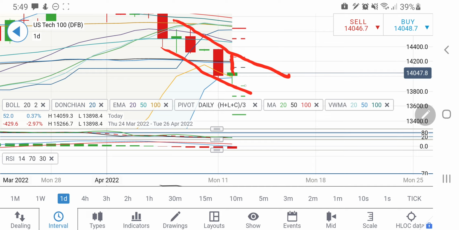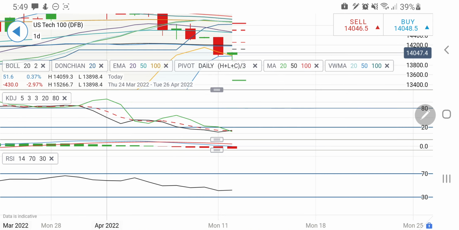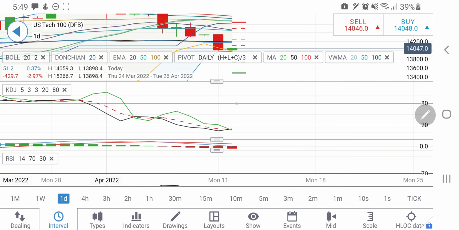If it continues to rise above 14120, the first resistance is 14200, then 14220, 14300 will come into the picture. So I'll be watchful of that. It can try to rise, it can give a strong move once it is above these levels. However, one can go short once it is below 13950. The support at 13900 is very strong. If it breaks 13900, rather I will say 13880 is very strong. If it breaks 13880, we may see a very strong fall on NASDAQ 100, which might take it towards 13800 and then towards 13720 levels.